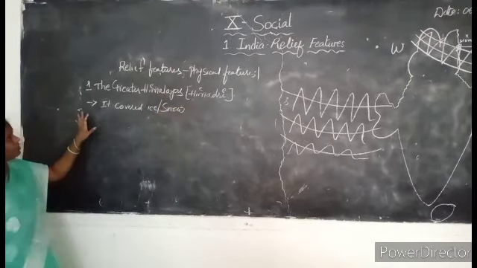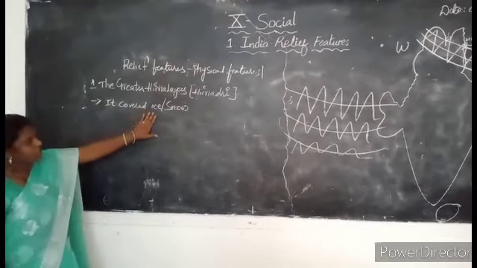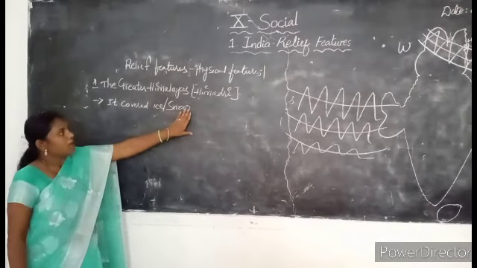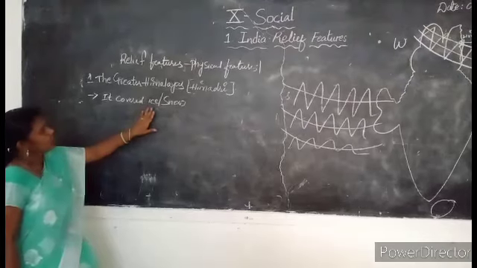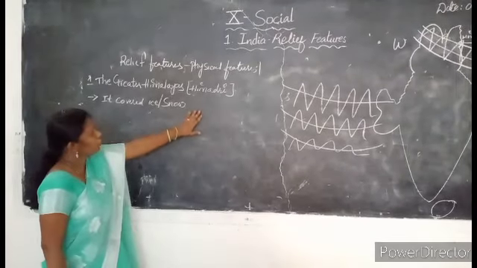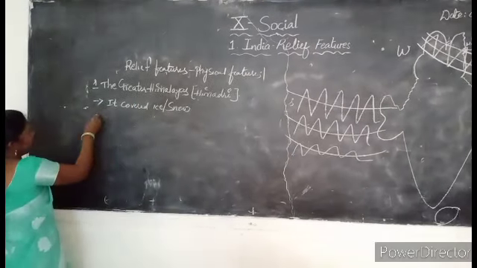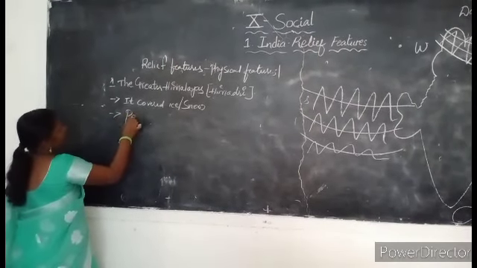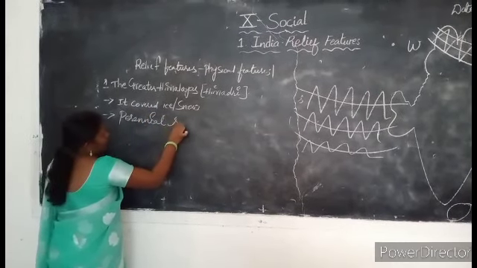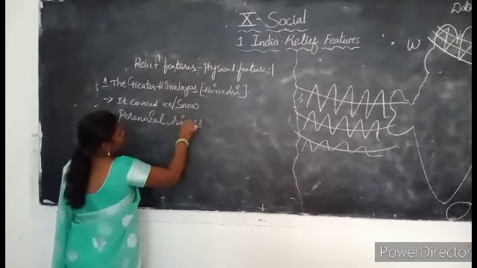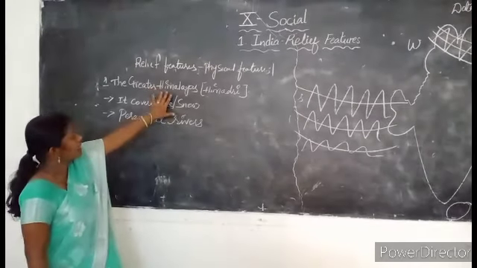Next thing, when this ice or snow melts due to the temperature, we can see the formation of glaciers. Due to the glaciers in the Himalayas, we are going to have the perennial rivers. Which rivers? Perennial rivers. What do you mean by the perennial rivers? The continuous flow of water is called what? Perennial rivers.